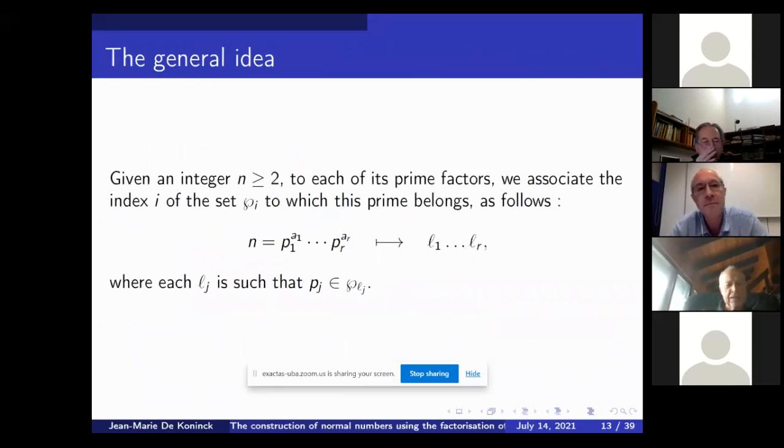What's the general idea? We look at the factorization of an integer n, say p1 up to pr, and we replace each prime by essentially the index of the set to which it belongs. So we associate to p1 up to pr the digits L1 up to Lr. It's just the index of the set of primes to which they belong.